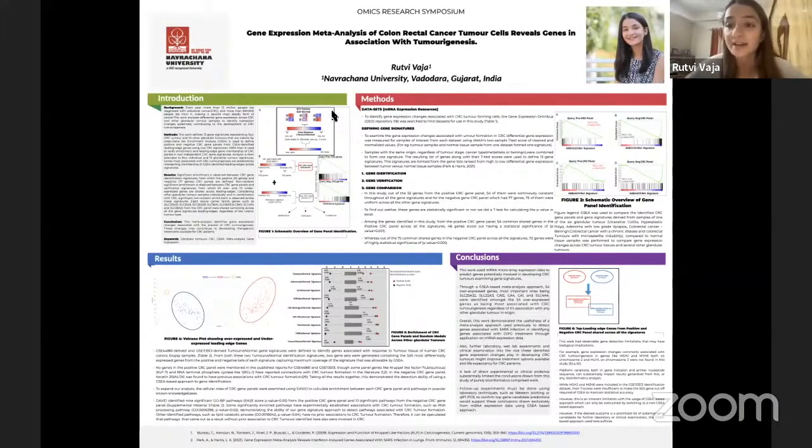However, our work that identified certain kinds of solute carrier family genes could be useful, and it needs to be proved by wet lab research or Western blot techniques or qRT-PCR techniques in order to validate that these genes are involved in colorectal cancer tumorigenesis, which could assess that the GSEA-based approach that we used is more useful in identifying certain kinds of genes, which normal bioinformatics tools fail or are not that efficient to derive. So thank you so much.